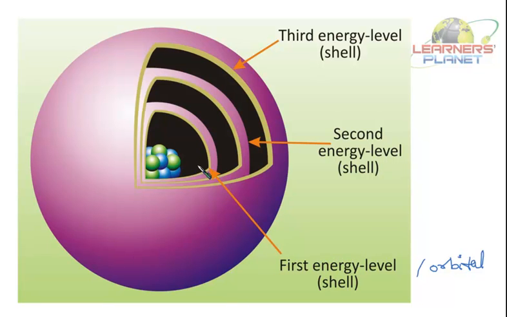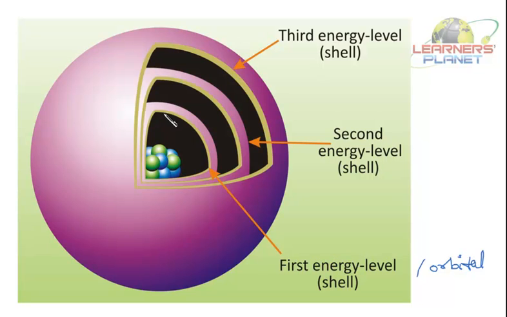Now when the atom absorbs energy, the electrons also absorb it, and they move from a lower energy level to a higher energy level. When the electrons come back from the higher to the lower energy level, they release that much amount of energy.